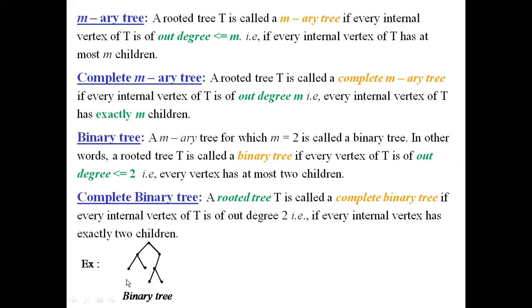So this is just a binary tree. If there was an edge here for this particular vertex, then it would have been a complete binary tree. Here is another example, following the same thing, followed by another edge over here. It says that the out degree of every internal vertex is exactly equal to 2. So this is a complete binary tree.